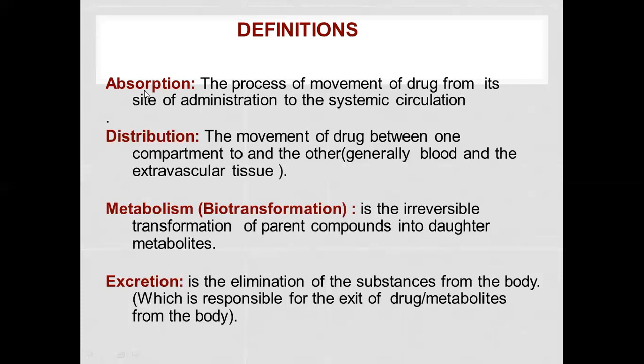Then the next transport system for absorption is the paracellular or intercellular transport. The transport of drug through the junctions between the GI epithelial cells is called intercellular or paracellular transport. So permeation through the tight junctions of the epithelial cells, or permeation of the drug through temporary openings, is called paracellular.